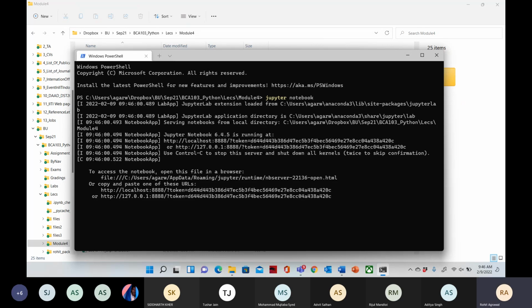Okay, so I'm going to show you in the Jupyter notebook.